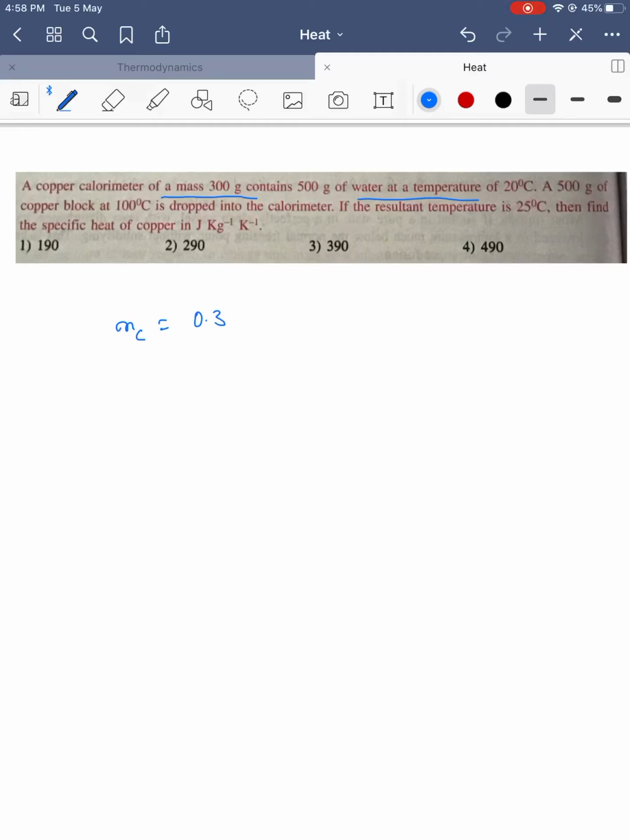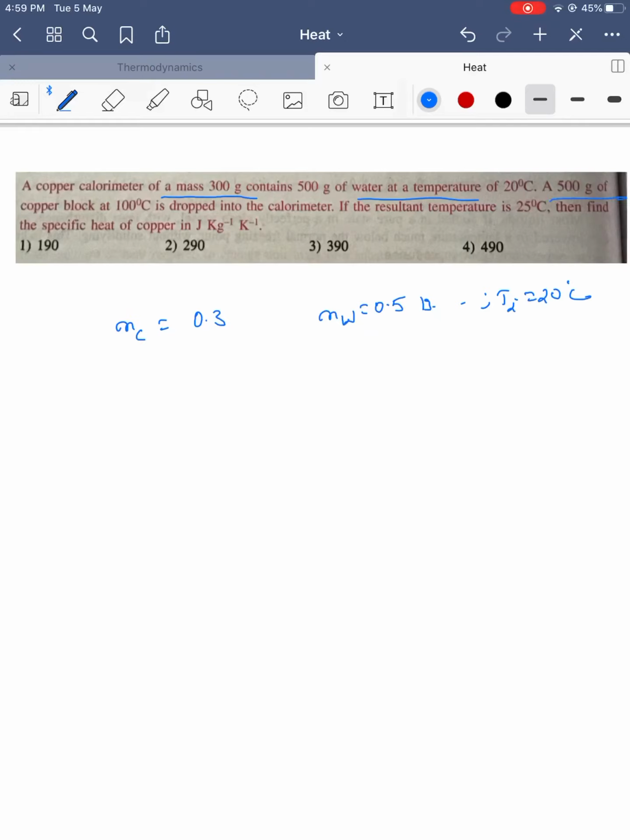The calorimeter has mass 0.3 kg, and the water has mass 0.5 kg at 20 degrees Celsius. Initially they are at a temperature Ti equal to 20 degrees Celsius.